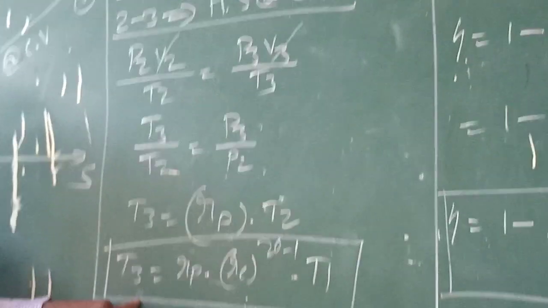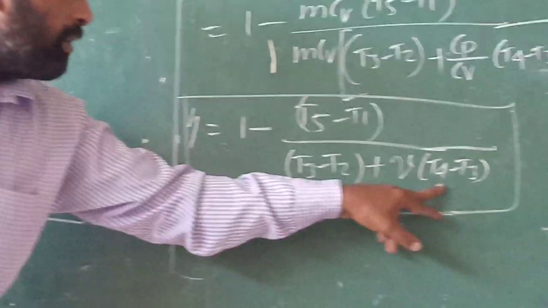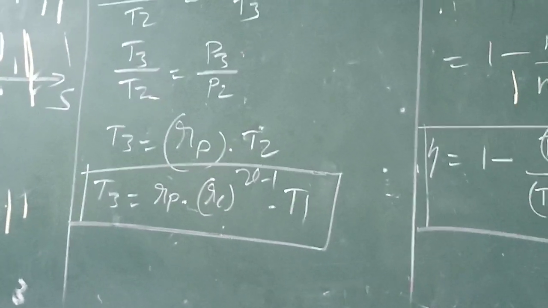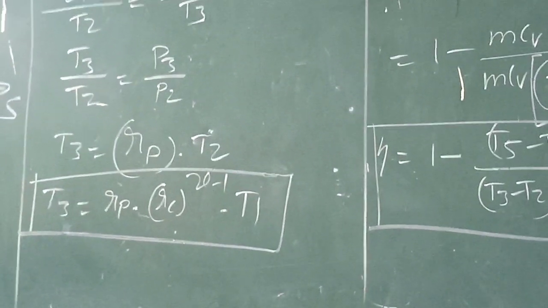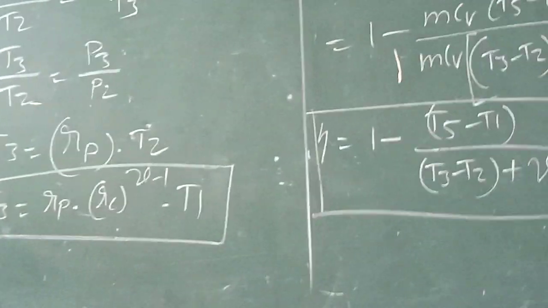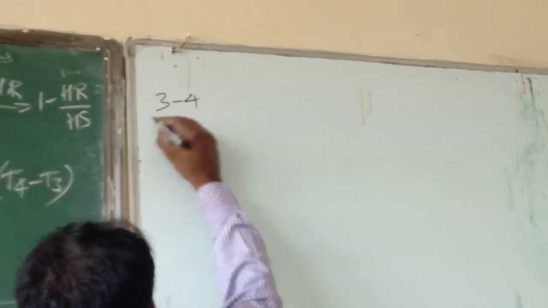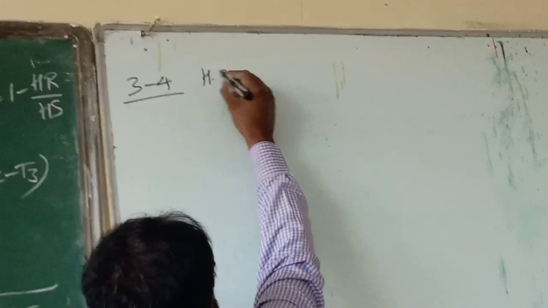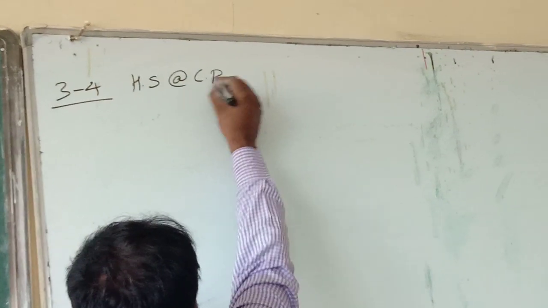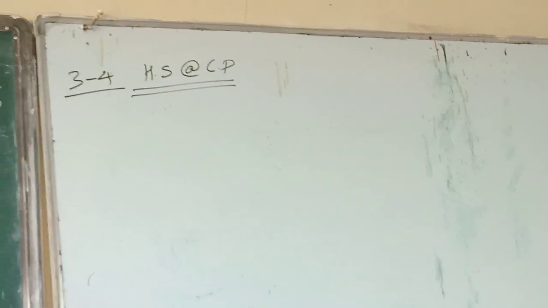Now T2 and T3 are finished, then I need to calculate T4 and T5. So for T4 and T5 we can go to the next process. What is the next process? 3 to 4. Process 3 to 4 is called heat supply at constant pressure.